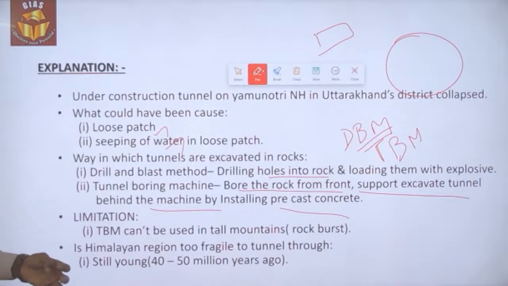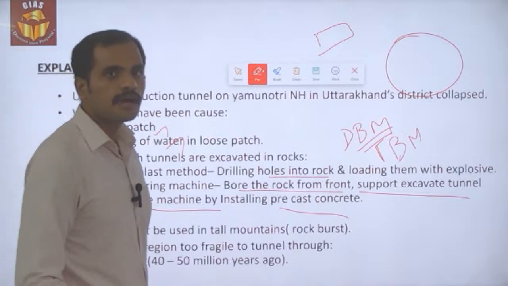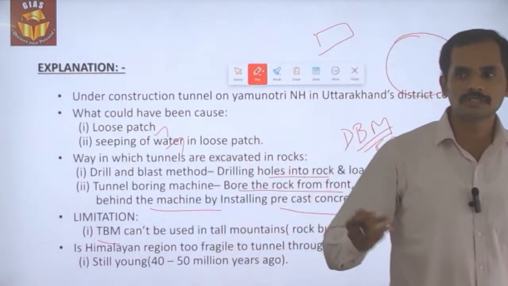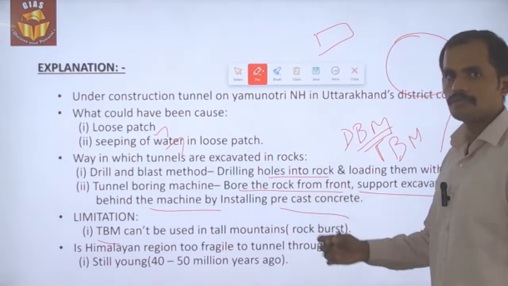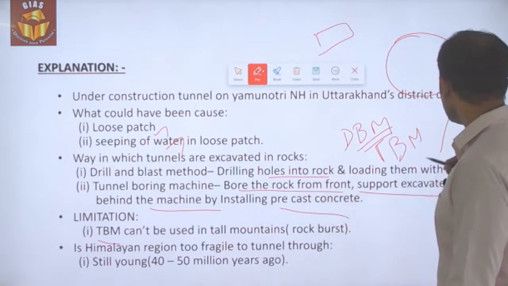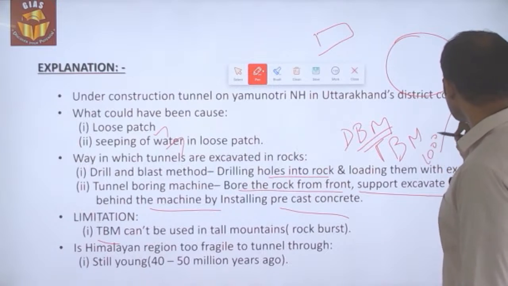What limitation the techniques have is that the TBM method, that is the tunnel boring machine, can't be used in hilly as well as mountainous areas, because the mountainous areas, for example the Himalayan areas and other mountainous areas, would be in the range of 1000 to 2000 meters in height.